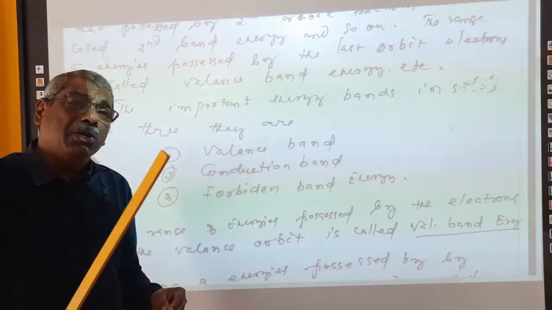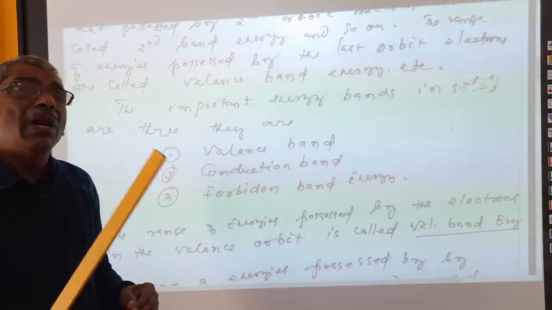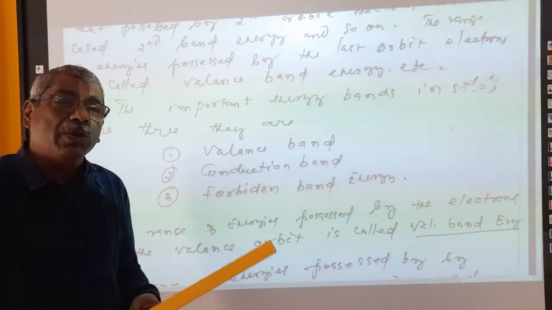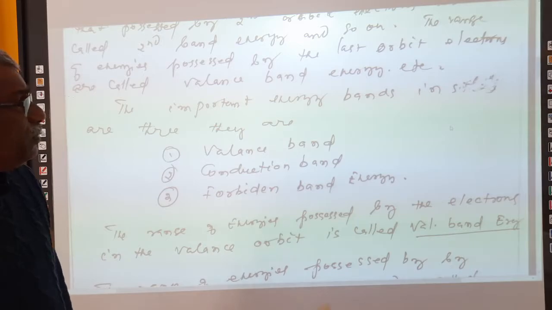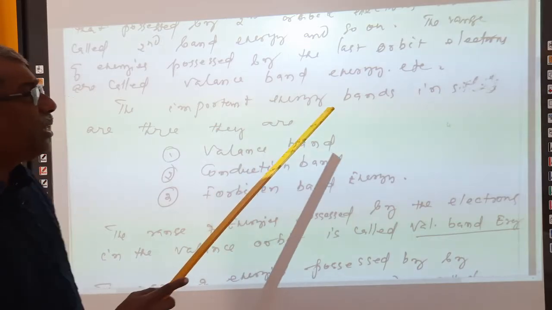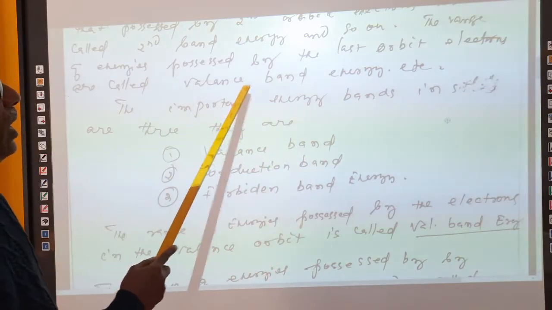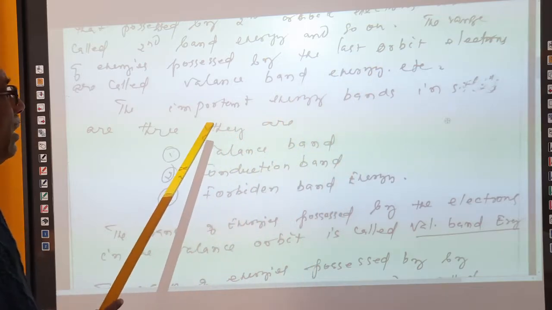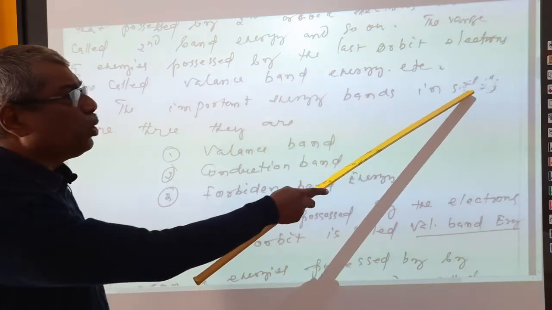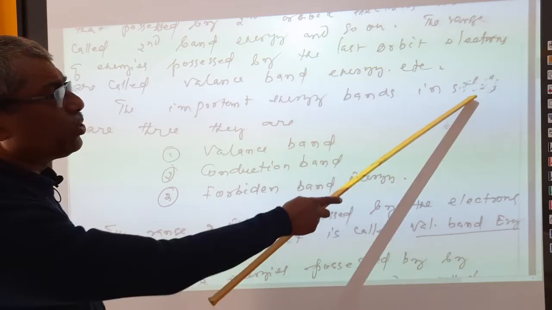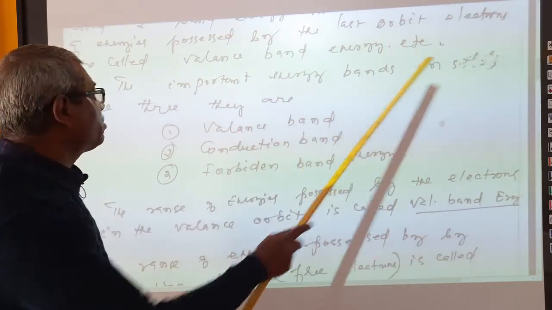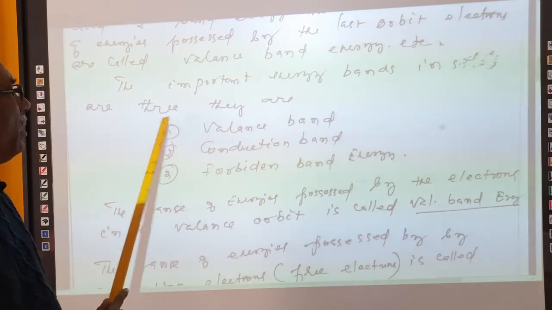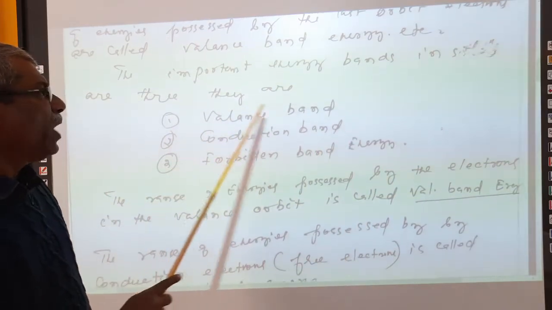And the energy possessed by the last orbit, what is called the valence orbit electron, is called valence band energy, and so on, right? The important energy bands in solids, right, are three. They are, first is valence band energy.